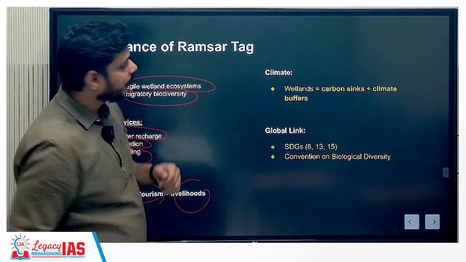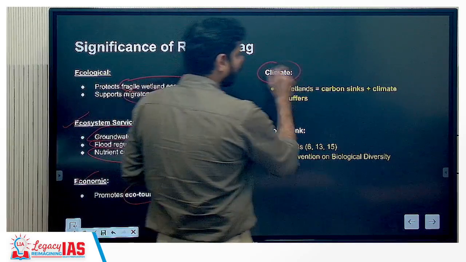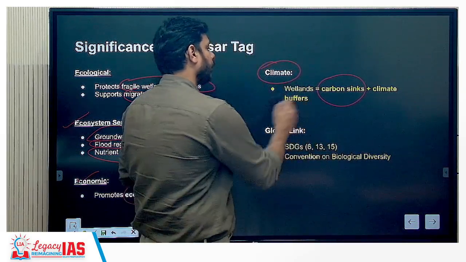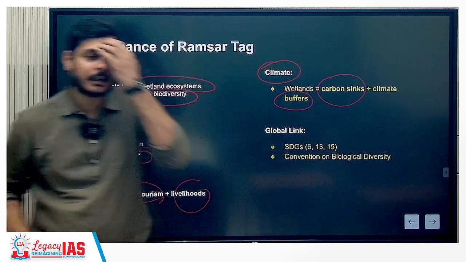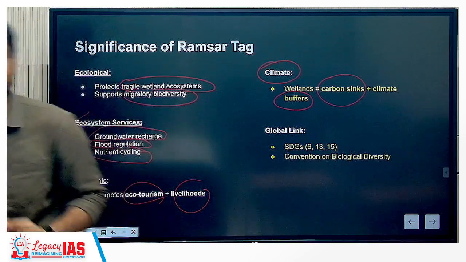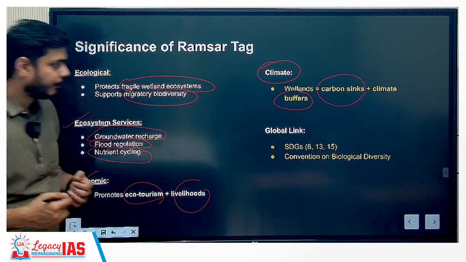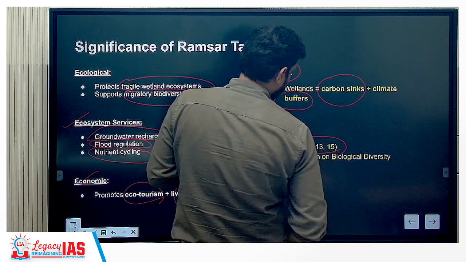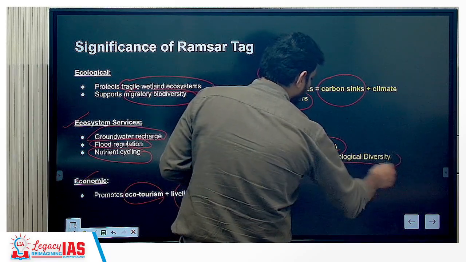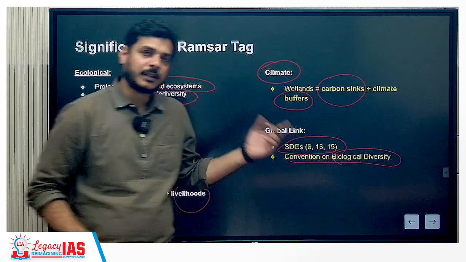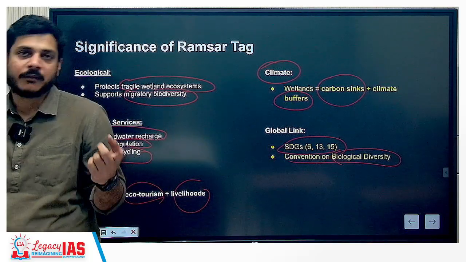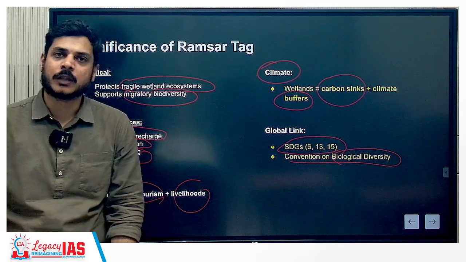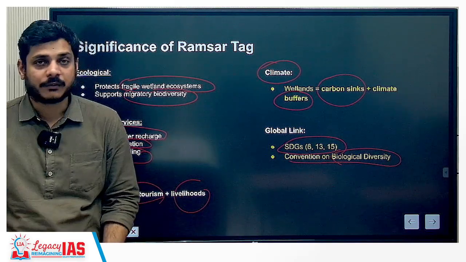Climate. With respect to climate, it is very important because wetlands act as carbon sinks and climate buffers. Carbon sinks mean that they store a huge amount of carbon within this ecosystem. The global link that you can state in the exam is SDGs 6, 13 and 15, and the Convention on Biological Diversity, the CBD, to which India is also a party, and we have the Biological Diversity Act of 2002 in regard to the ratification of the CBD.